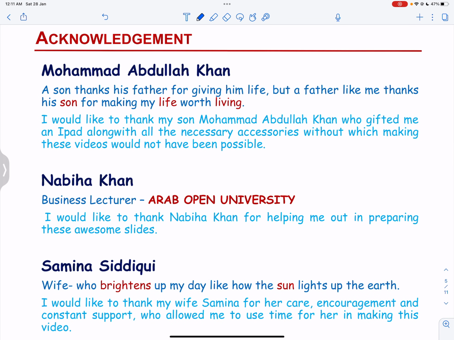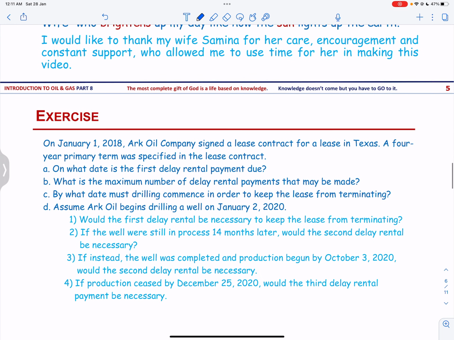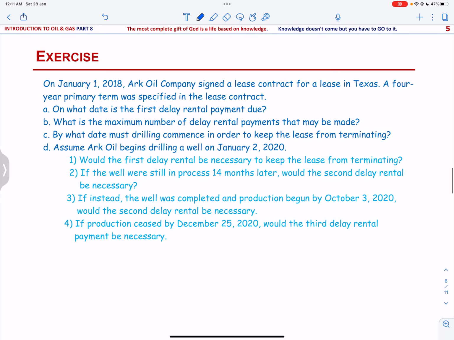We will start with solving an exercise on delay rentals. On January 1, 2018, Arc Oil Company signed a lease contract for a lease in Texas. A 4-year primary term was specified in the lease contract.